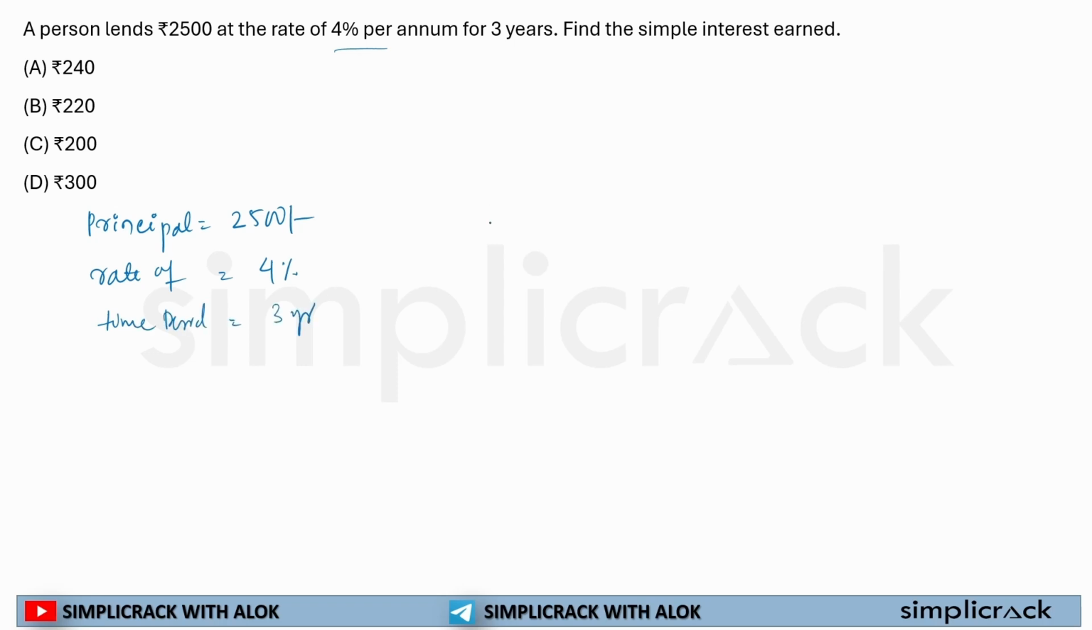So what is the time period? 3 years. Now, what is the formula for simple interest? Principal multiplied by rate of interest multiplied by time period divided by 100. SI equal to PRT by 100. So principal here 2500 multiplied by rate of interest 4 multiplied by 3 years divided by 100. If I cross out 0 0, 25 multiplied by 4 is equal to 100, multiplied by 3 is equal to 300. See how quickly we are calculating the answer. I hope you are also solving these questions with me.